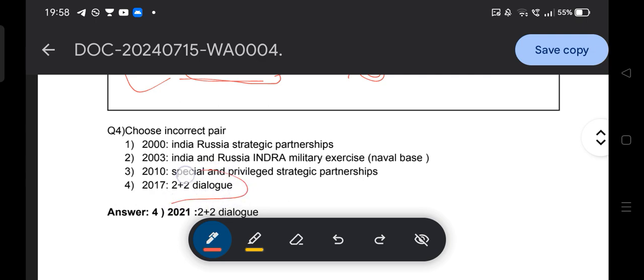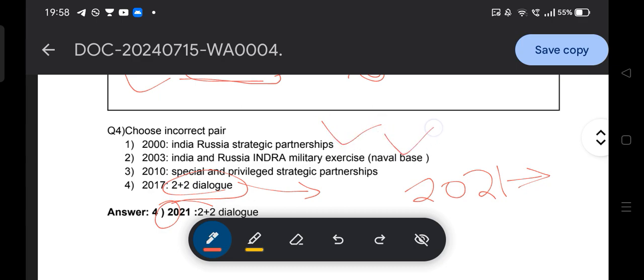India and Russia's 2+2 ministerial dialogue was held in 2021. In which year was the 2+2 dialogue held between India and Russia? That is 2021. Similarly, we also have to remember a few important factual pieces of information with respect to India and Russia relations.